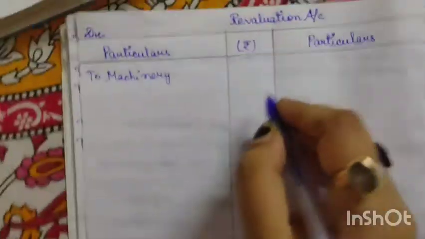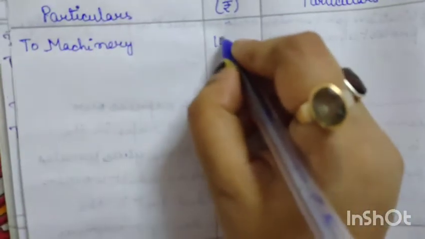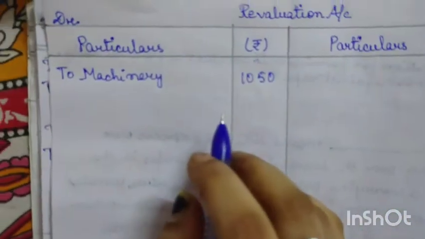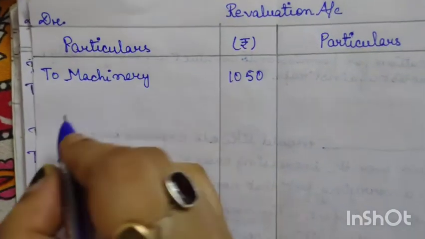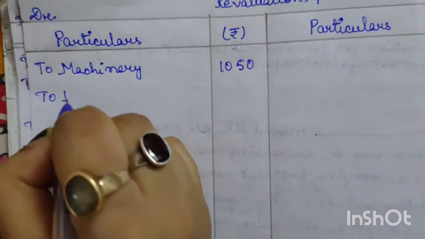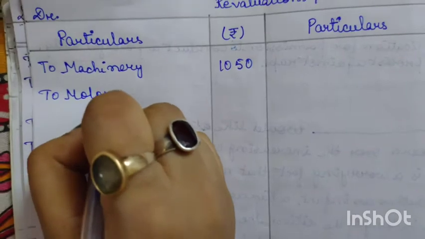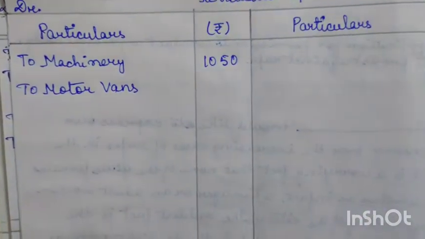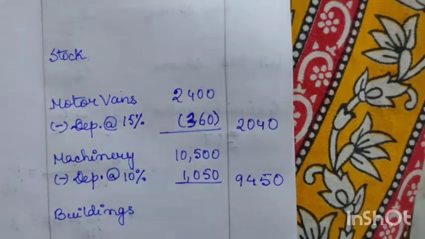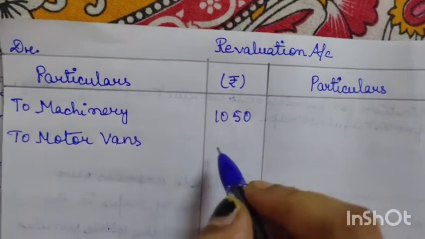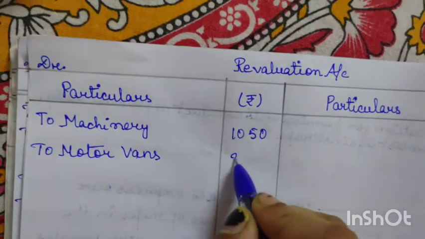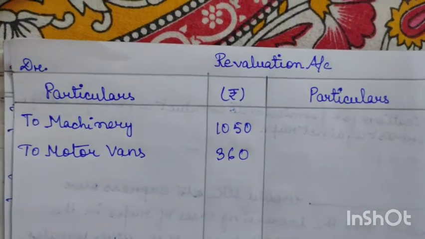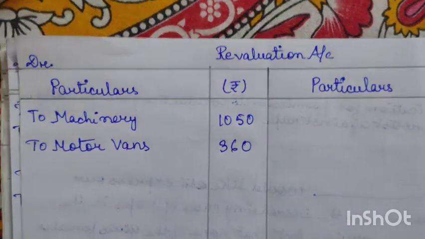So here we will write 1,050. Then again we have depreciation on motor vans, 360. So here we will write 360.